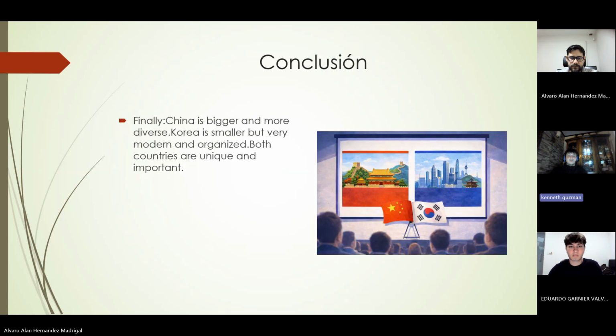And in conclusion, China is bigger, more populated, and more diverse, and Korea is smaller, more organized, and very modern. Both countries are unique and have amazing cultures. Learning about them helps us to understand the world better.